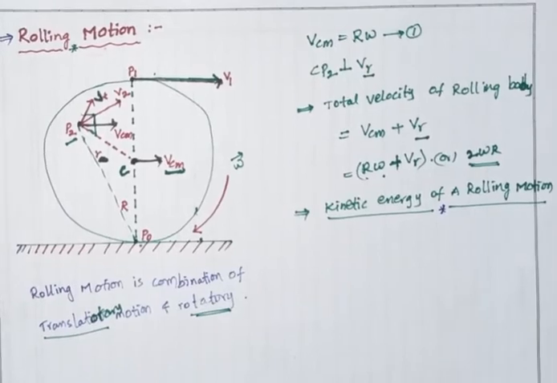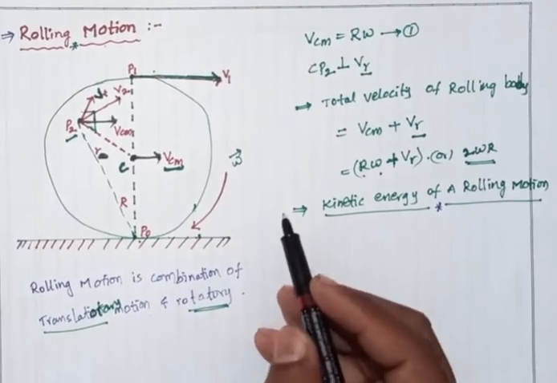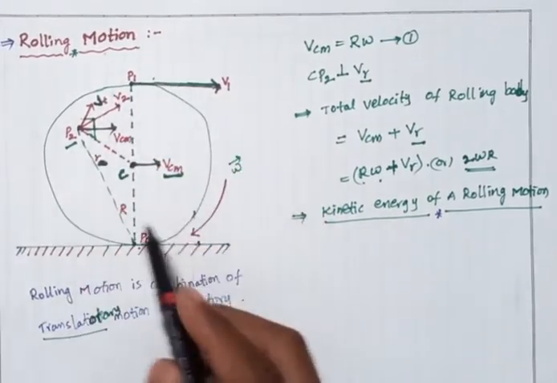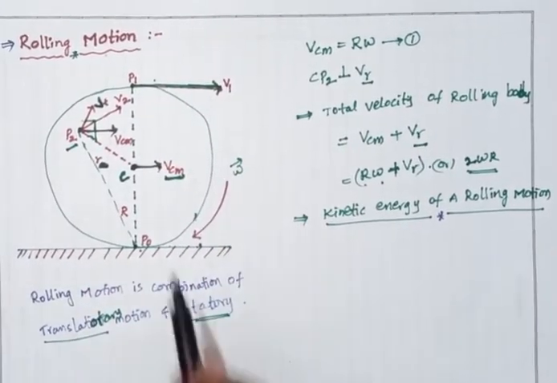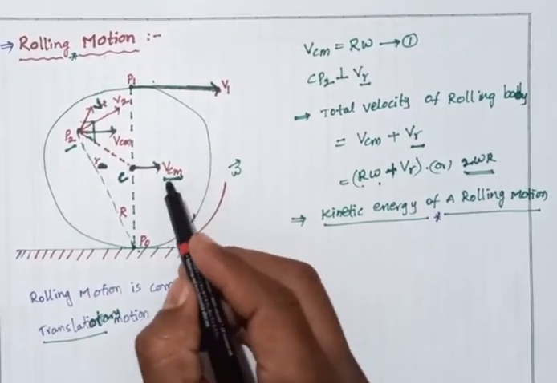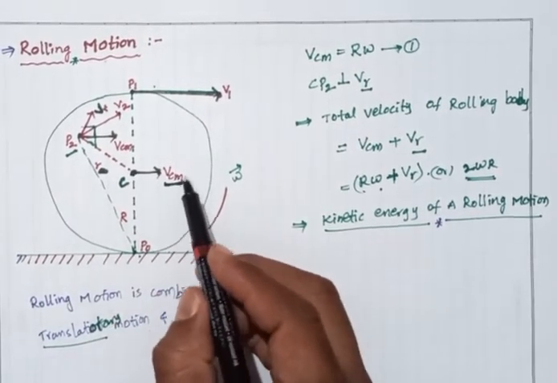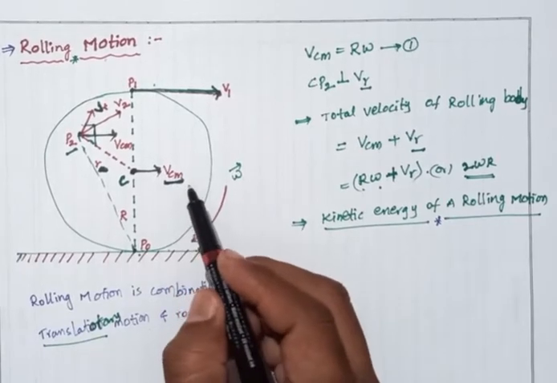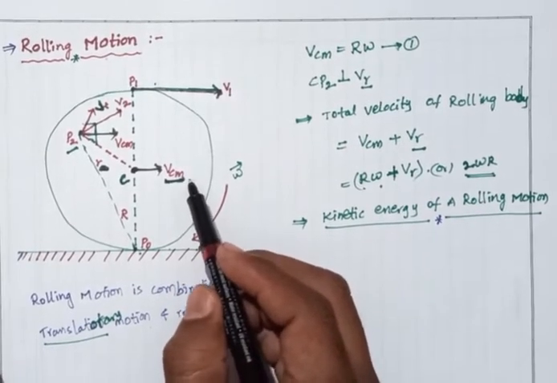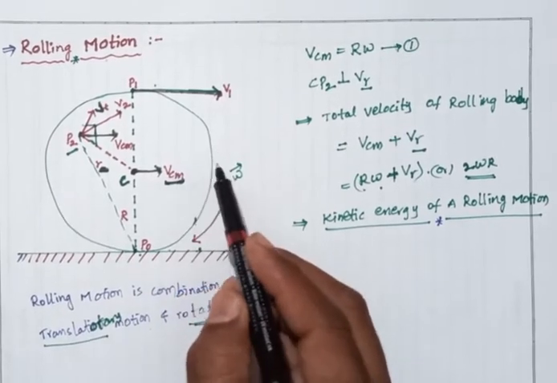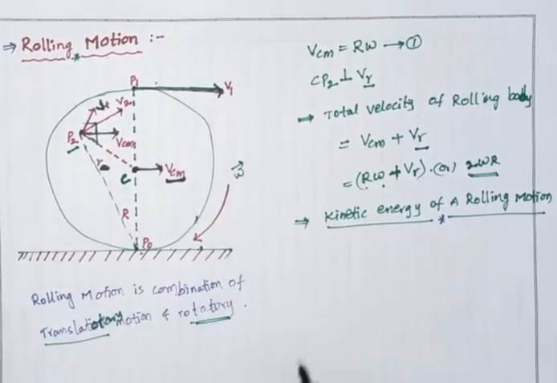For example, it is a disk. The disk is moving with a certain velocity, the translational velocity of the center of mass is VCM. It consists of translational motion, and it also consists of rolling motion.